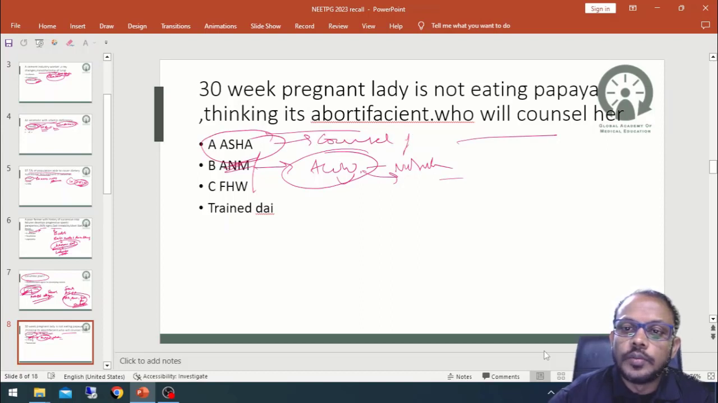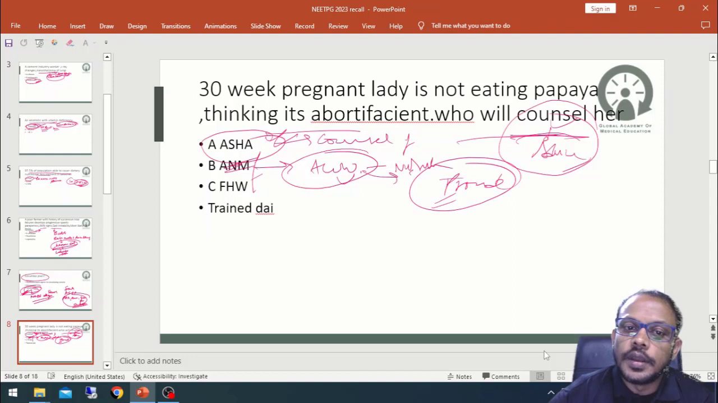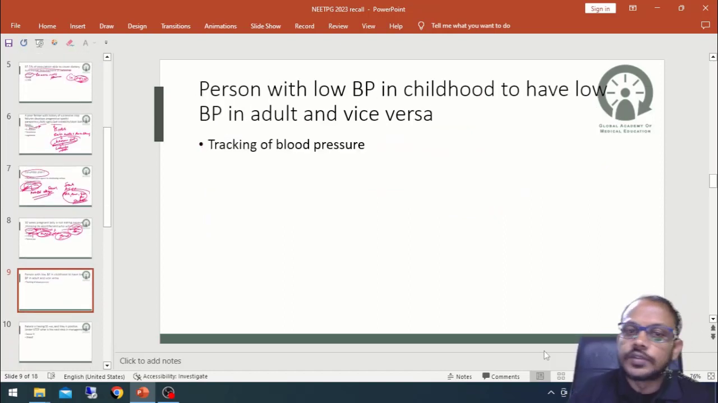Okay. Because here the word counsel or advice was used in the question. So, this answer should be ASHA. Otherwise, if the question was who will provide it, then it is provided by the Anganwadi worker. The nutrition requirement, the protein, calories and food is usually provided by the Anganwadi worker. Okay. So, that should be the answer. If the word provide is used, it is the Anganwadi worker, but here the word counsel is used. Okay. So, coming to the next question,